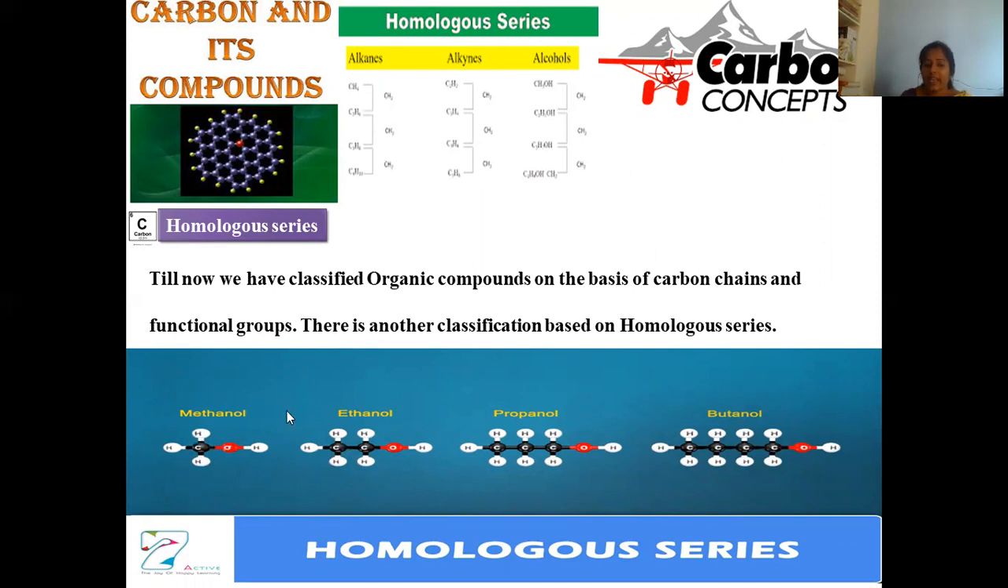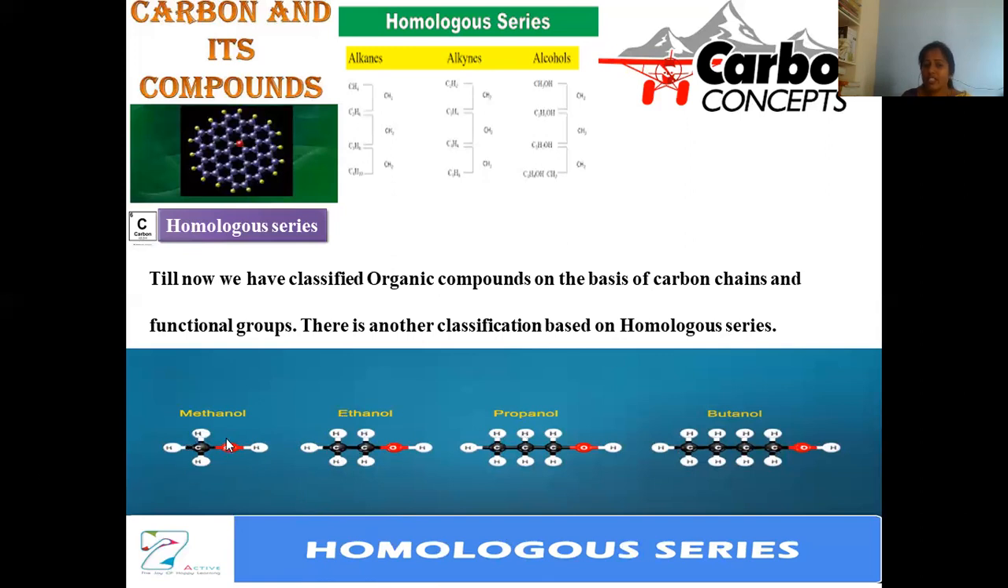Homologous in the sense that the compounds have a similar chemical structure and similar chemical functional group, but the only difference is the CH2 moiety. From one compound to another, the only difference is a CH2 unit. Those are said to be homologous in nature. Let us go with the simplest example, hydroxy compounds. This is a homologous series where methanol, ethanol, propanol, and butanol are taken into consideration.